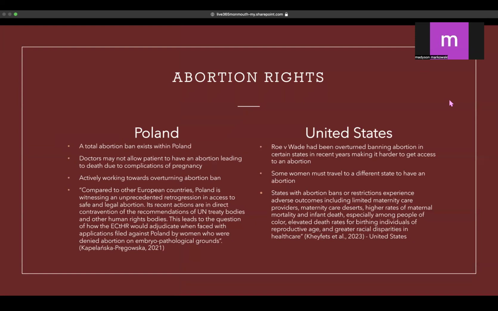So for abortion rights in Poland, within Poland, a total ban exists for abortion. Doctors may not allow a patient to have an abortion. This has led to a few deaths in Poland due to doctors denying a mother to have an abortion. This jeopardized the mother's health and ultimately led to their death. So in Poland right now, they are also actively working towards overturning the abortion ban.